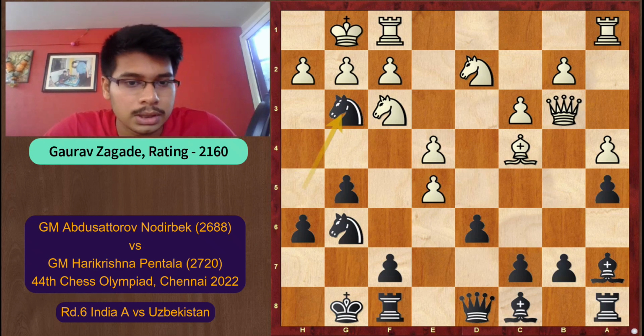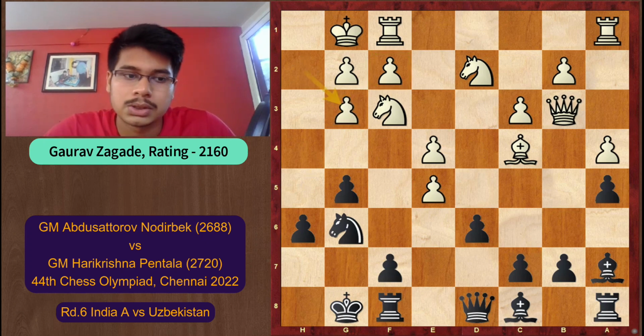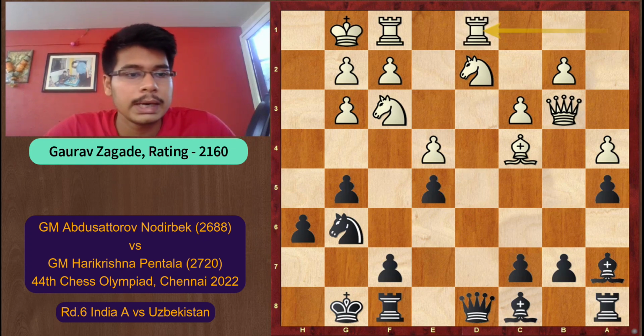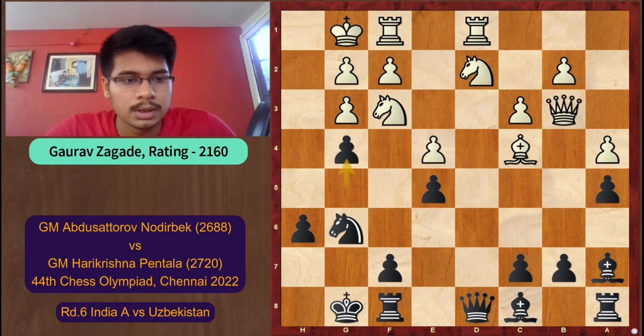So first we take on g3 and now white has to take back with the h pawn. The f pawn is pinned, that's why it cannot be used to take back on g3. So h into g3 and now black takes on e5. White plays rook a d1, a very natural developing move, and now black pushes the pawn on g4. Now it forces the knight to retreat back to the h2 square.